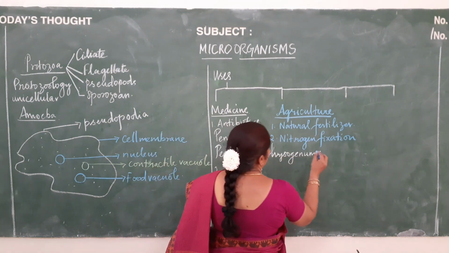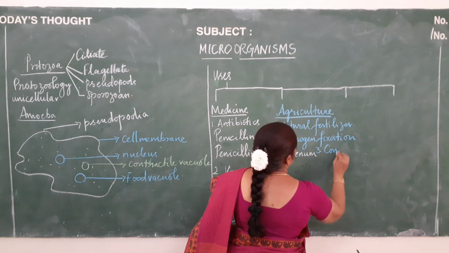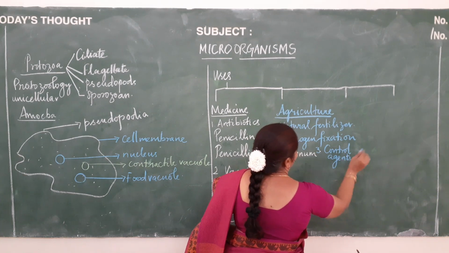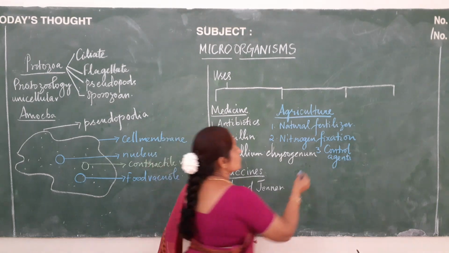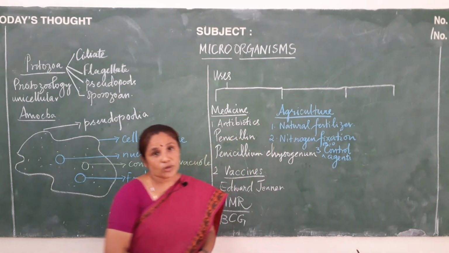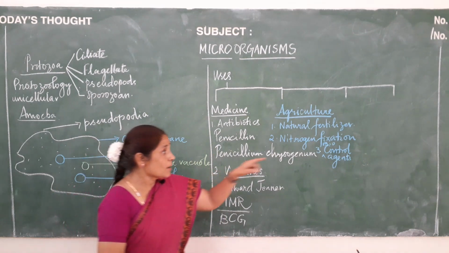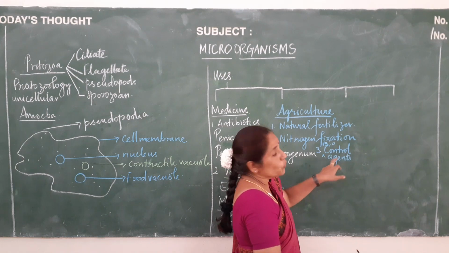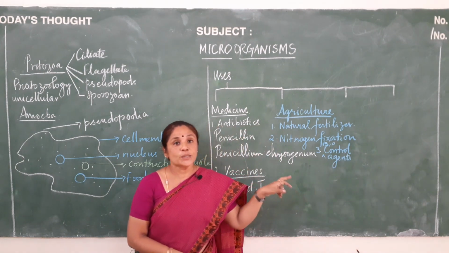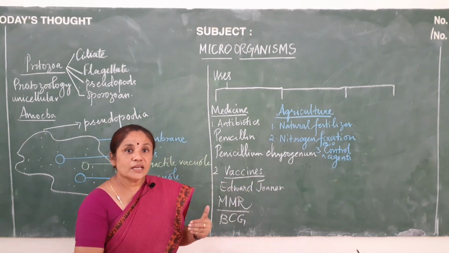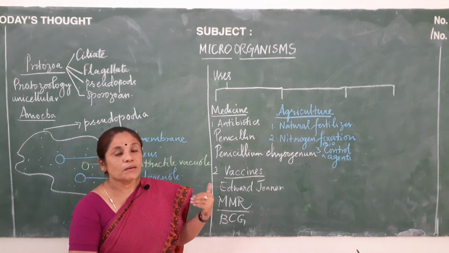And the third one will be biocontrol agents. Microorganisms also function as biocontrol agents. That is, what are these biocontrol agents? Biocontrol agents are those which help the plant in protecting itself from the disease causing germs.